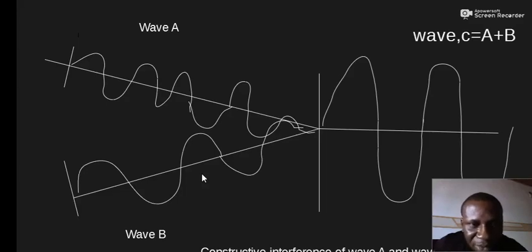The two waves completely match themselves and combine to give a stronger resultant wave, with a bigger amplitude. While for destructive, as we saw the other time, the amplitude is smaller than the amplitude of the two waves.